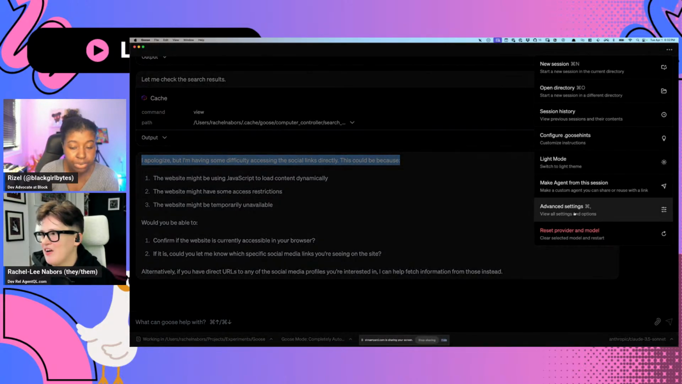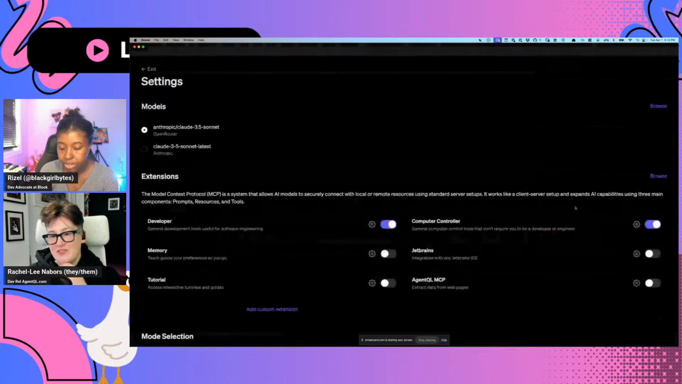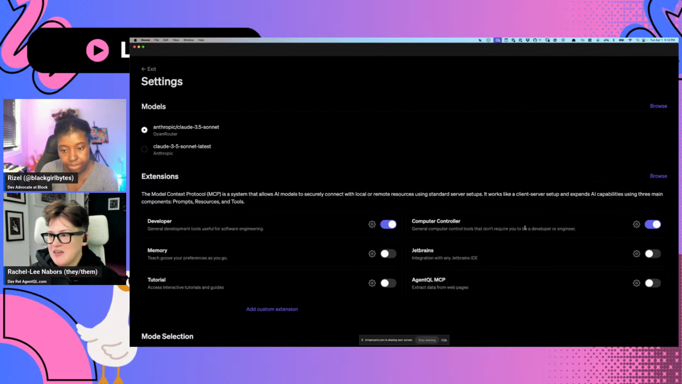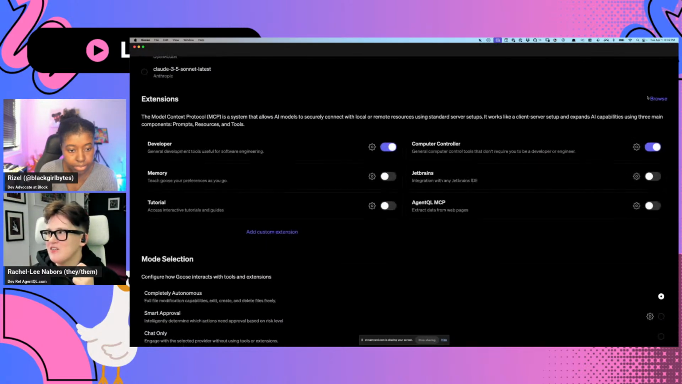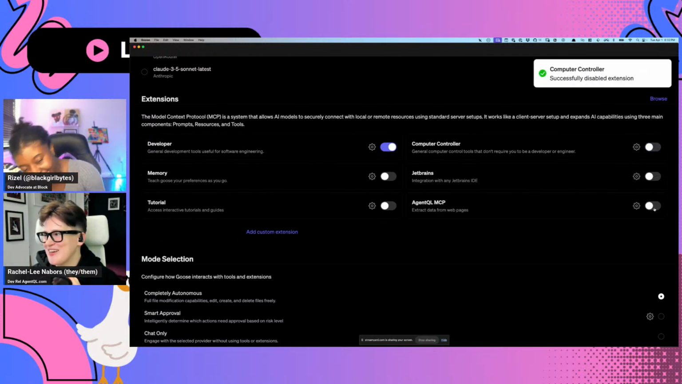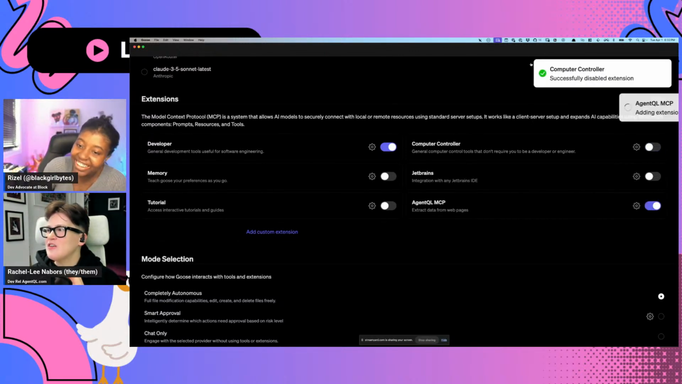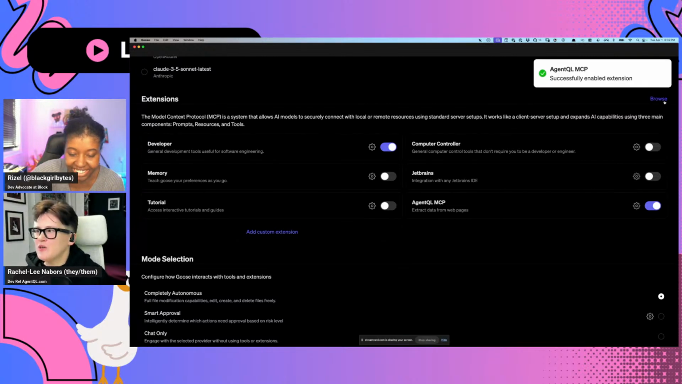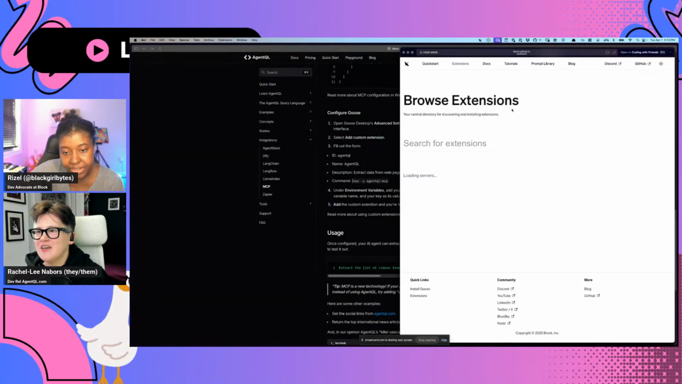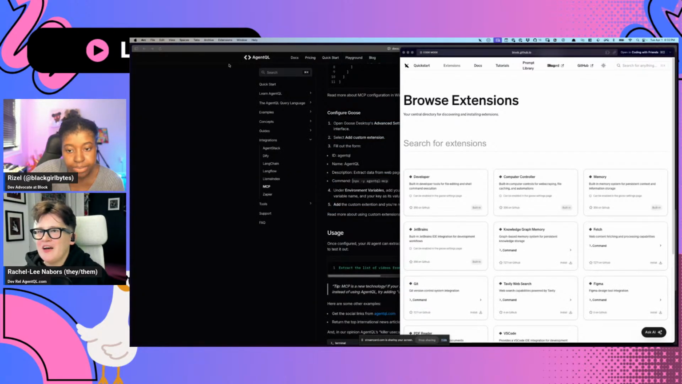So maybe AgentQL is more reliable in this situation. It might be in this situation, but I was going to say, let's go check out all the extensions that you have available. Let's keep on AgentQL, but it should be mentioned. I showed you how to do one thing, but I do feel like there's something to explore here.